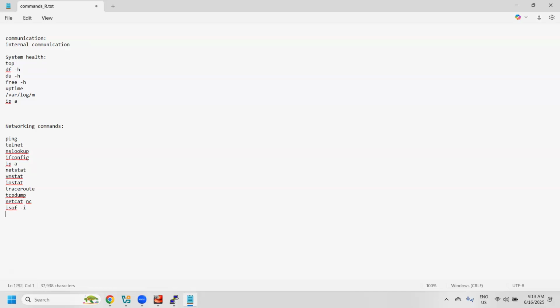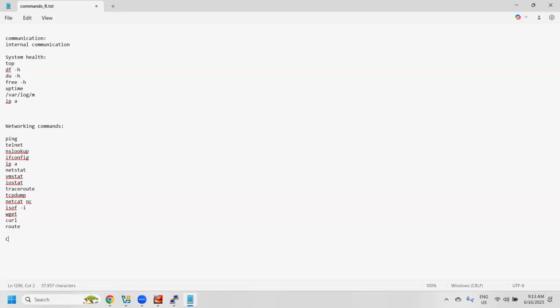lsof, and we can also use wget and curl as well. Even tcpdump we will learn. Traceroute I have listed, and we are going to discuss more and more. For routing, route is also there. We will look at how networking and routing work. This is enough on networking.